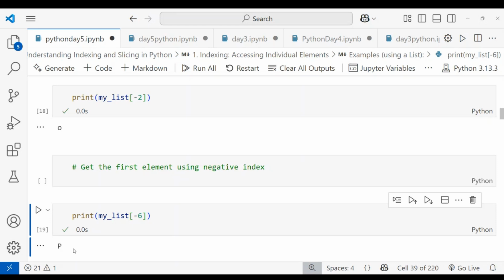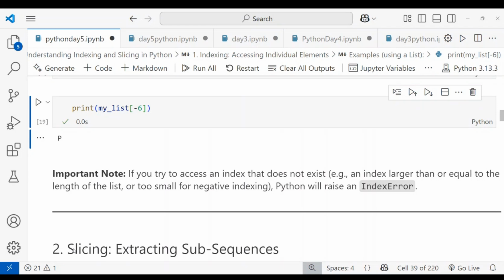Let's see an important note. If you try to access an index that does not exist, for example an index beyond the length of the list or too small for negative indexing, Python will raise an IndexError also.